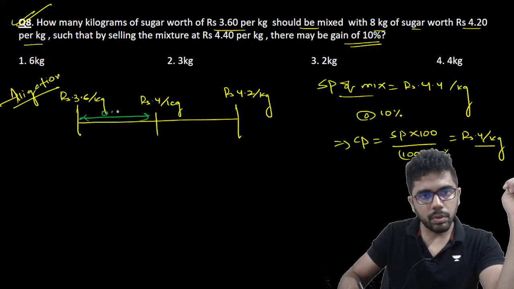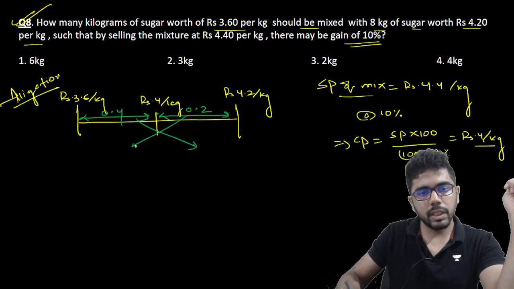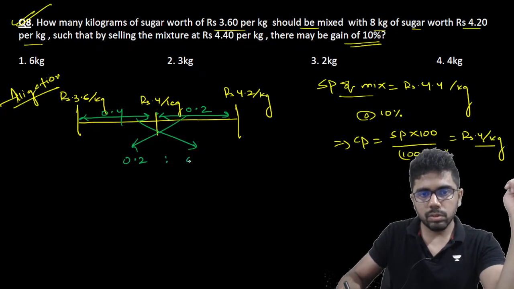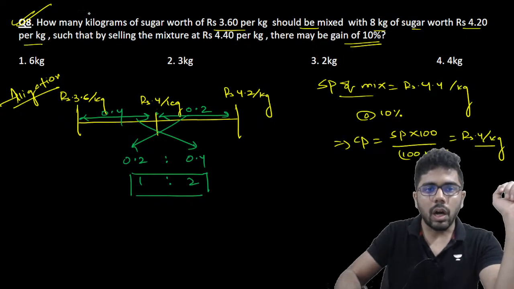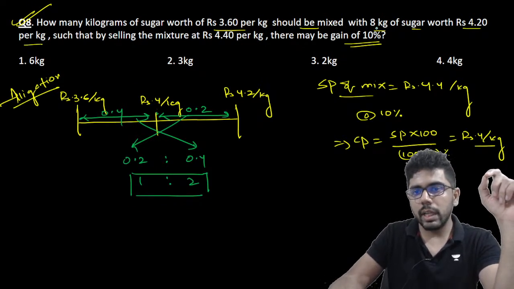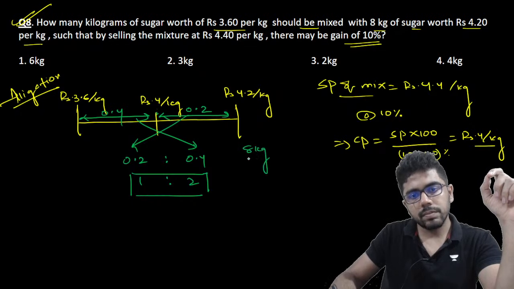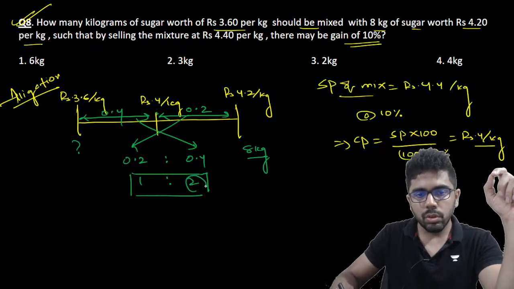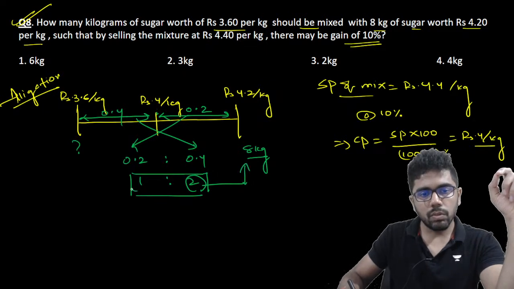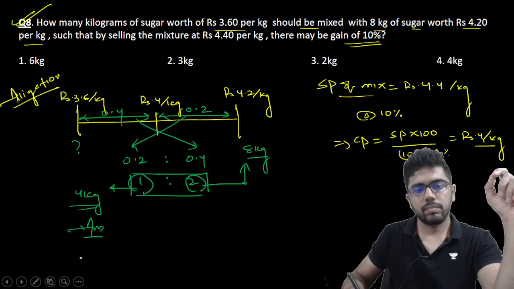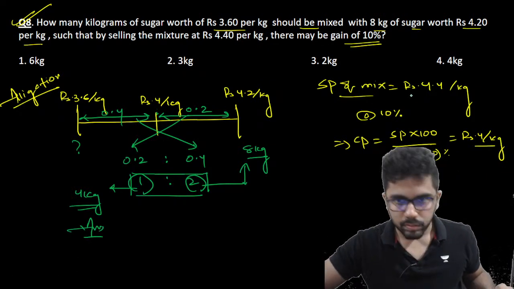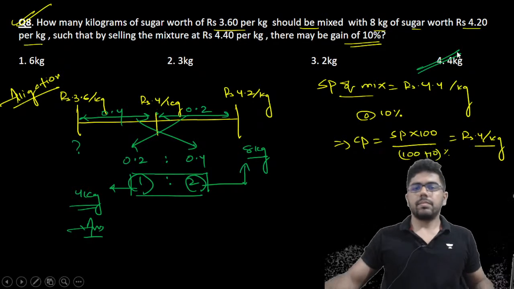So this gap is 0.4 and this gap is 0.2. So alligation method gets interchanged. So 0.2 is to 0.4, or you get 1 is to 2. That means I should add the two varieties of sugar in the ratio 1 is to 2. So how many kilograms of sugar should be mixed with 8 kg? So this is given as 8 kg and this is asked how much. So if 2 corresponds to 8 kg, so 1 will correspond to how much? 4 kg, and that is the answer. Okay, 4 kg will come.